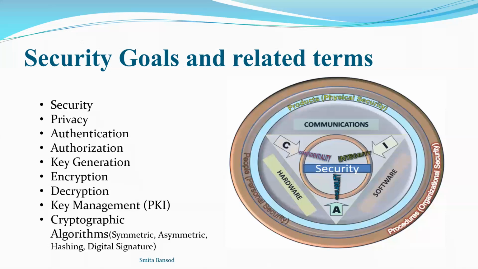And the digital signature is used for authentication purposes. Due to that, non-repudiation is also achieved, meaning no one can deny that this data was not sent by them. So all these things are achieved with the help of different cryptographic methods.